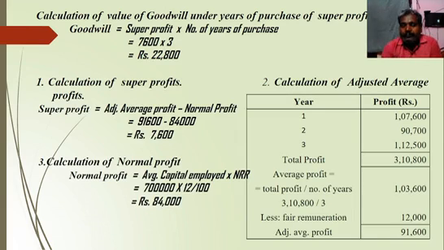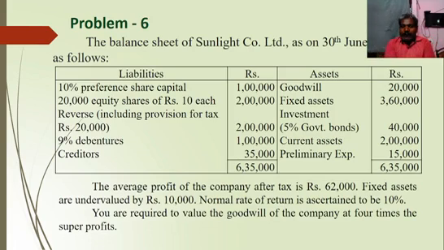Problem number 6. The balance sheet of Sunlight Company Limited as on 30th June 1998 was as follows. On the liabilities side: 10% preference share capital 1 lakh, 20,000 equity shares of rupees 10 each 2 lakhs, reserves including provision for tax rupees 20,000, 9% debentures 1 lakh, creditors rupees 35,000.